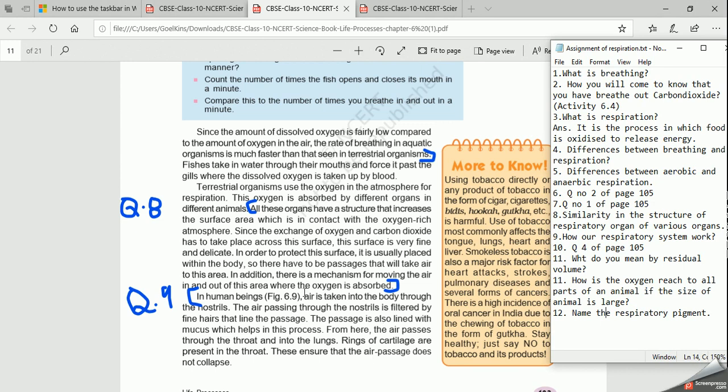So please, instead of organ, write here organism. Now, next is how our respiratory system works. Very important topic. You should know how our respiratory system works.